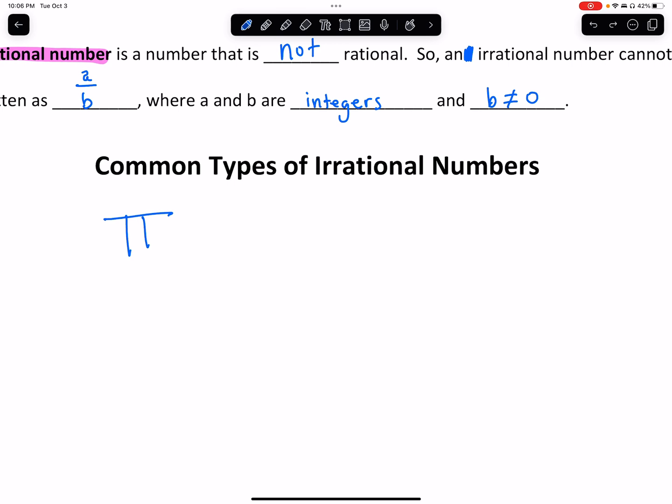So besides pi, though, what are some other types of irrational numbers? Well, we've actually seen some recently with square roots, right? When we take the square root of a number that's not a perfect square, we get a decimal that goes on forever and ever.